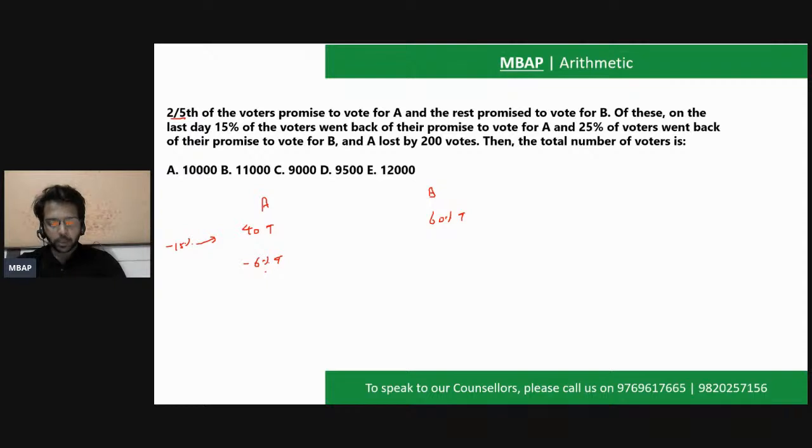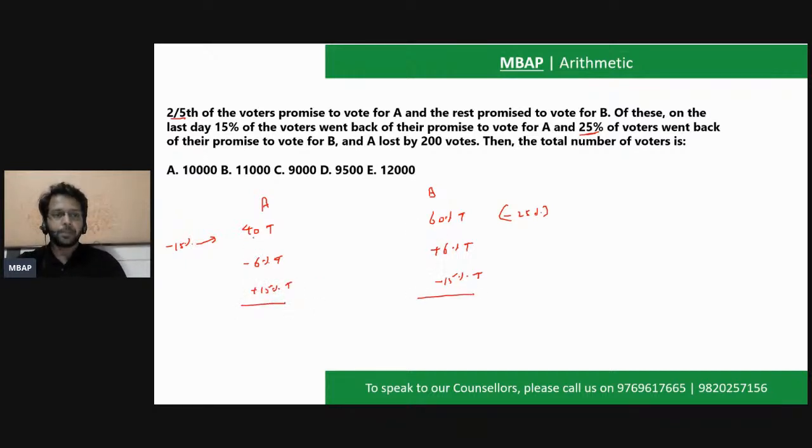If 6% is going out from here, so obviously they will vote for whom? They will vote for B. What is happening at B's end? 25% of voters went off their promise to vote for B. What is 25% of B? 25% is 1/4. 1/4 of 60 will be 15. So minus 15% will go here, and obviously they will get added to A. So this is the final calculation.